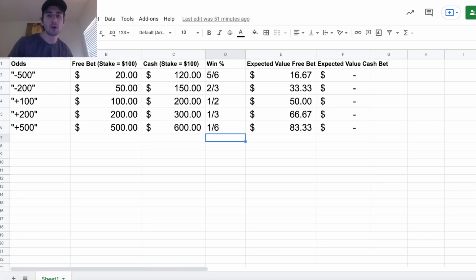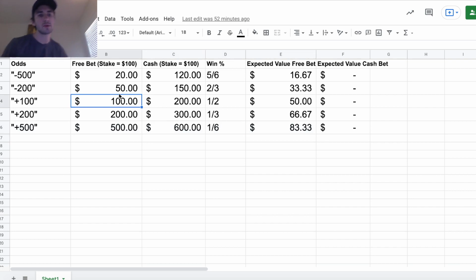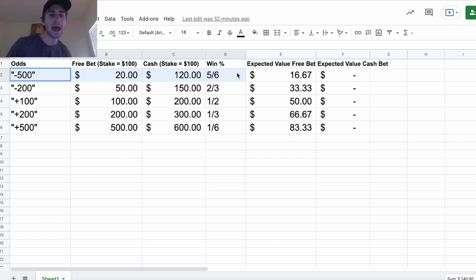So this is important because that means you want to place your free bets at long odds, plus 400, plus 500. And the reason, we can go through a little bit of the math. So let's say that we have a $100 free bet. I refer you to DraftKings, you're my friend, and I place my $100 free bet on something that's minus 500 odds. Literally, if that free bet wins, I only get back $20 of cash. So even if my free bet wins, I only get back $20. My $100 free bet is worth $20 in cash.